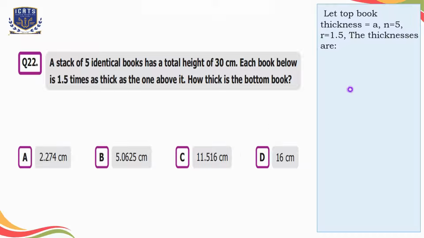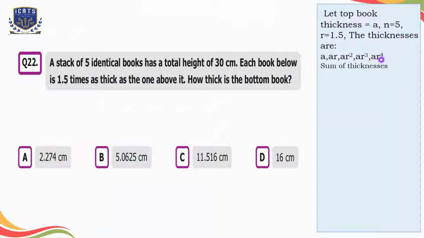So here, let the top book thickness be A because it's unknown. The total number of books is 5, so N is equal to 5. The ratio is equal to 1.5 because each book is 1.5 times as thick as the one above. So the thicknesses for the 5 books are A, then A multiplied by R. The third book's thickness is A R square, and the fourth book's thickness is A R cube, and then the bottom book's thickness will be A R raised to power 4.